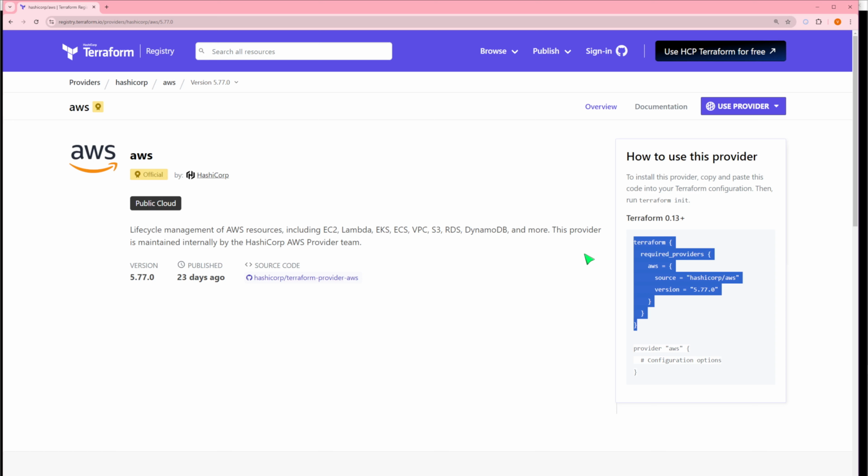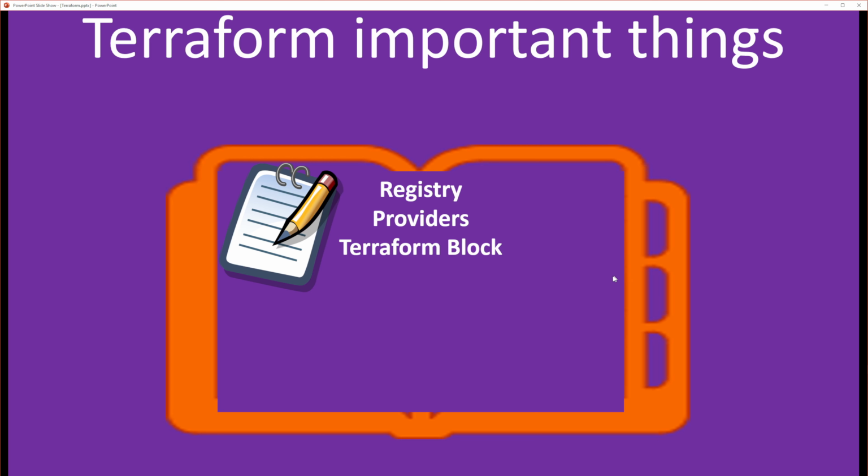So you need to understand what the Terraform block means. Basically, it helps you to find out what provider you are using in your code. Then it will help you to connect to the respective cloud provider. In this case, AWS. That means you can connect to your AWS provider using the Terraform block. Going back to your presentation, next is resources.